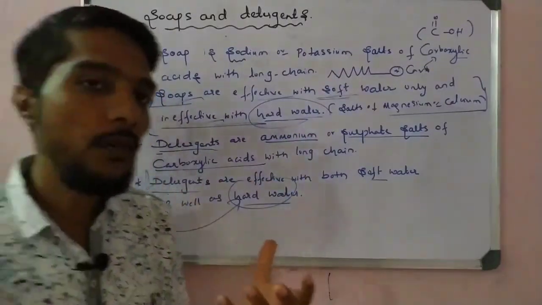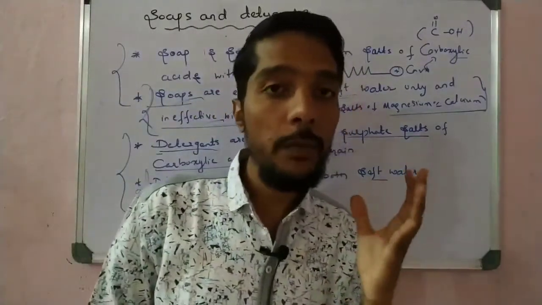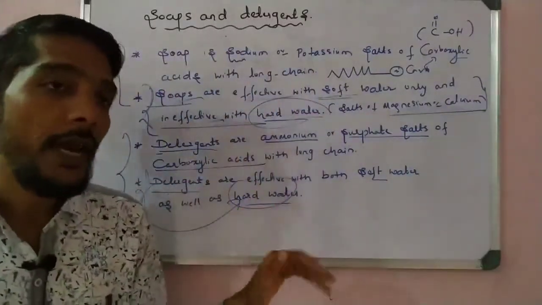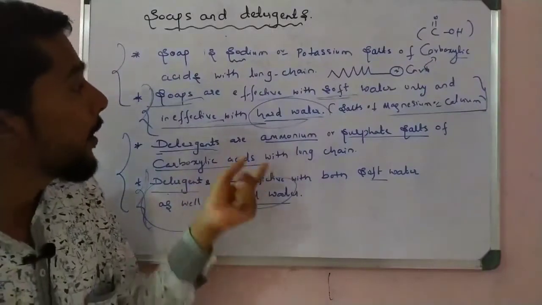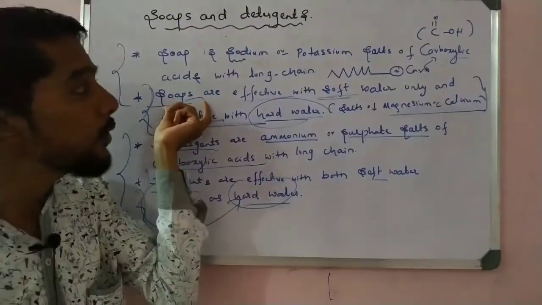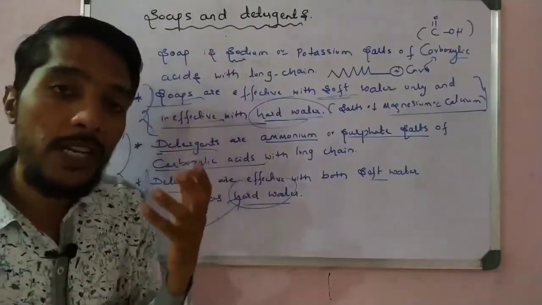These are very important points you have to remember: the meaning of soap and detergent, the chemicals present in soap and detergent, and the differences between detergent and soap. That is one important point.